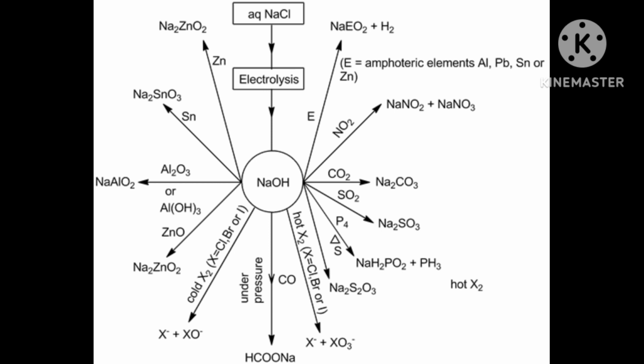You have to arrange these five in the order of reducing strength. Here I want to tell you how you will answer this question. This is a very, very important question.